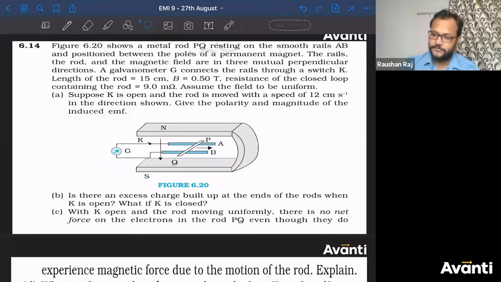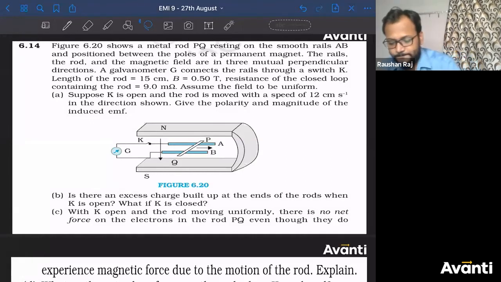First, read the question. If you have not gone through this question earlier, then please go through the question first, try to understand the condition, and then try to solve the questions. Those who have already gone through the question, please give me the answer for first one. A. Suppose K is open and rod is moved with speed of 12 centimeter per second in the direction shown. Give the polarity and magnitude of the induced EMF.